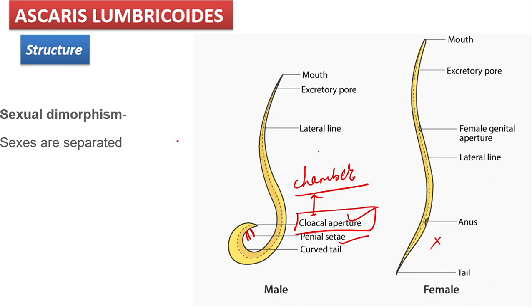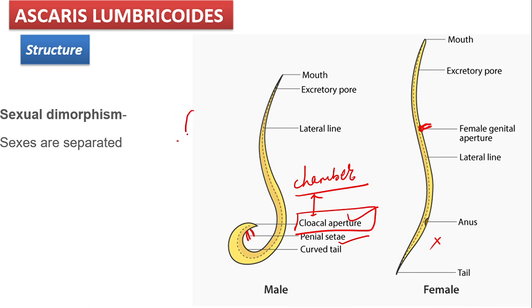How? See here, this is the vulva of a female. Now, these penile setae are going to be inserted, not inserted actually, they are going to open the vulva. See, the vulva is not open, okay? So it is going to open the vulva of the female and introduce sperm inside.